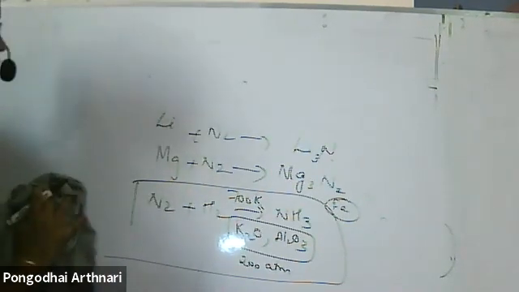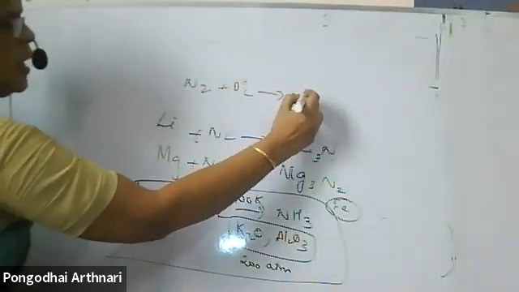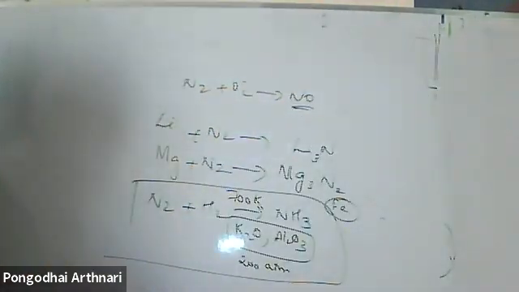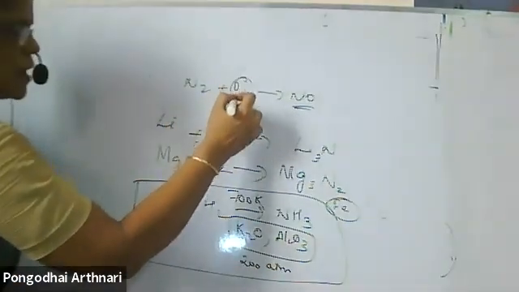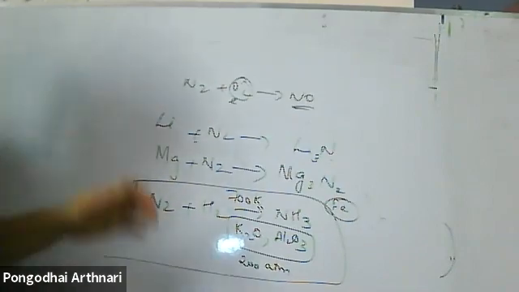Next, nitrogen reacts with oxygen. We know that nitrogen reacts with oxygen to form oxides. This is nitric oxide it forms. But depending upon the amount of oxygen provided, it forms different oxides. Uses, you learn it. These are simple uses, you can learn it.